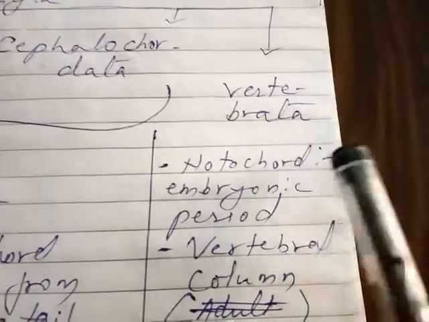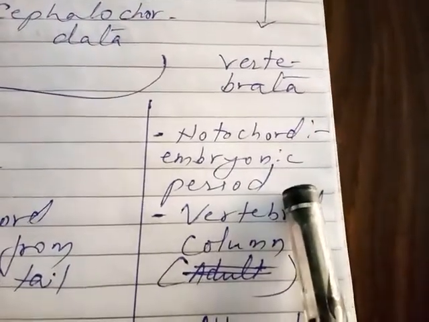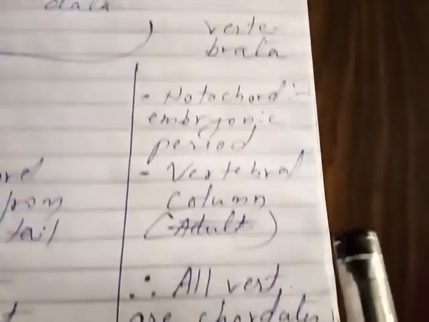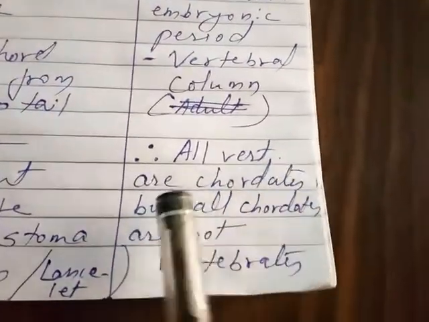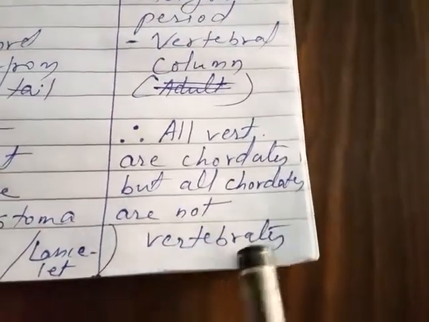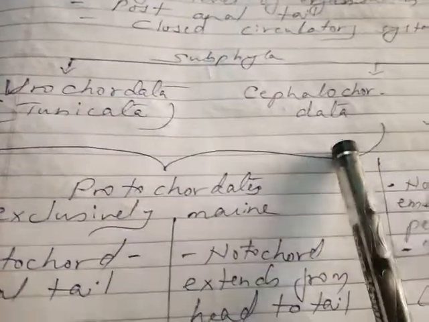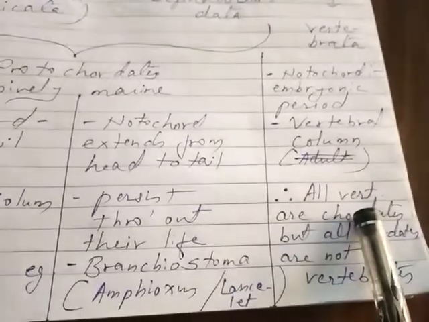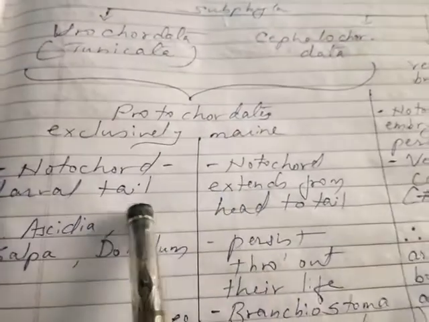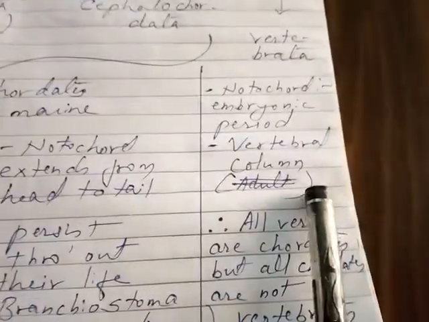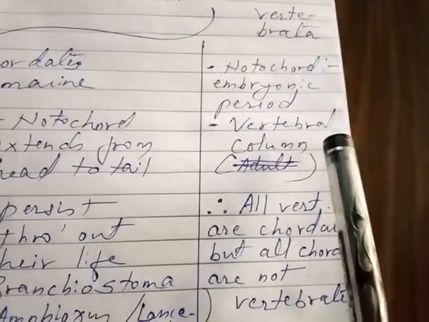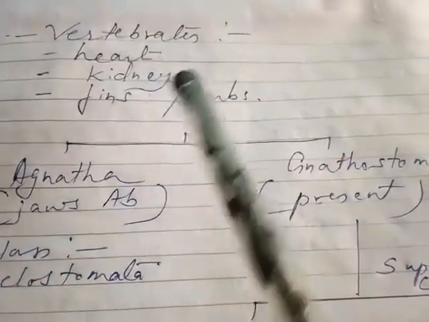While in the case of vertebrata, the notochord is present only during the embryonic period and after that it is converted into the vertebral column. Therefore, we can say all vertebrates are chordates but all chordates are not vertebrates. So, the subphyla are urochordata, which is also called tunicata, cephalochordata and vertebrata. All chordates are not vertebrates because here the notochord is present but the vertebral column is not present, while in vertebrates the notochord is present during the embryonic period and it is converted to the vertebral column. Next, vertebrata have a heart, kidney, fins or limbs.